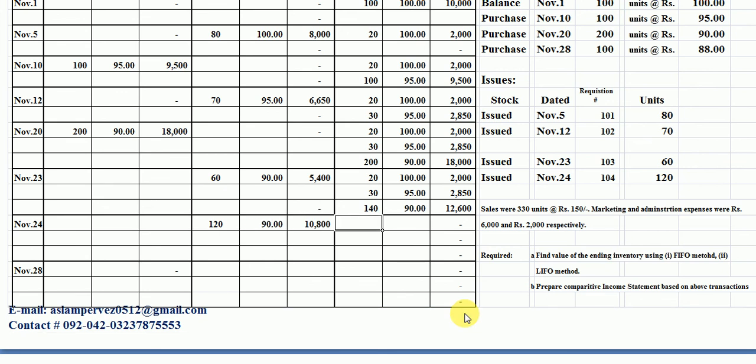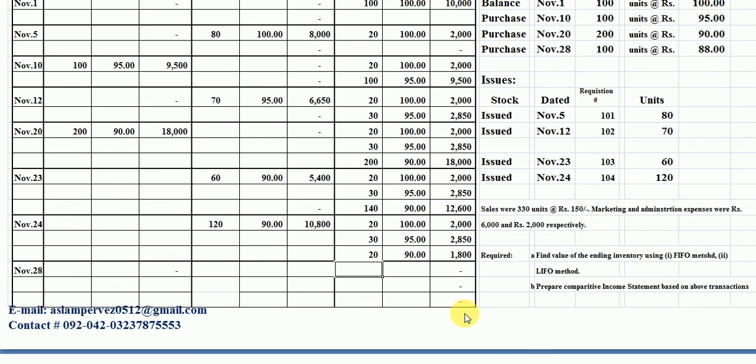The remaining balance is 20 units at 100 rupees per unit, the same 30 units at 95 rupees per unit, and 20 units at 90 rupees per unit.